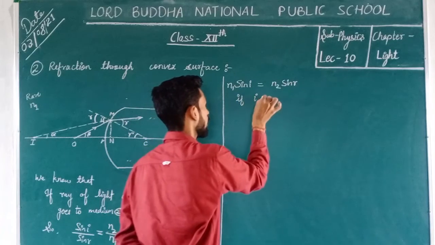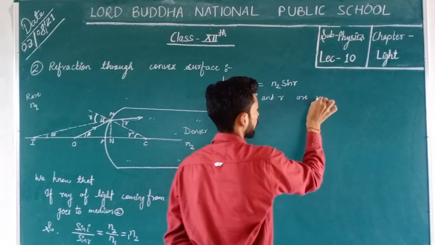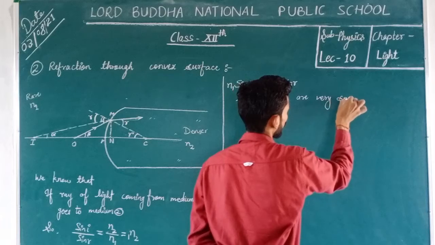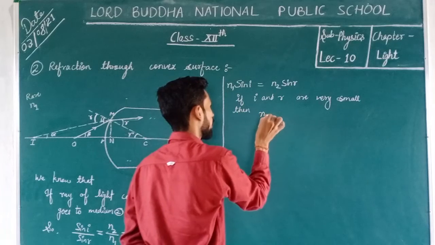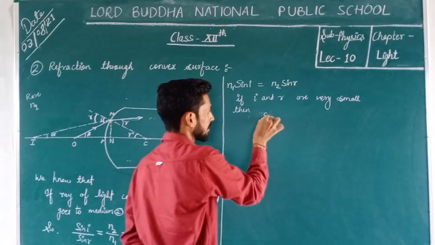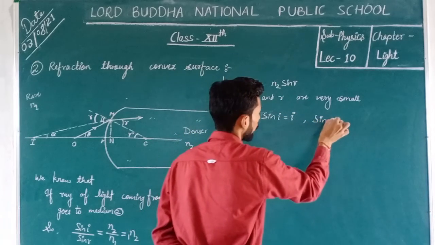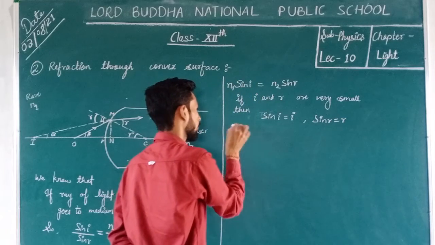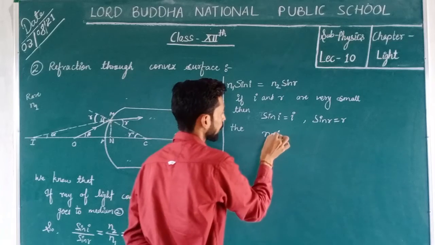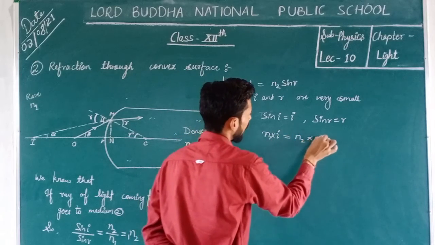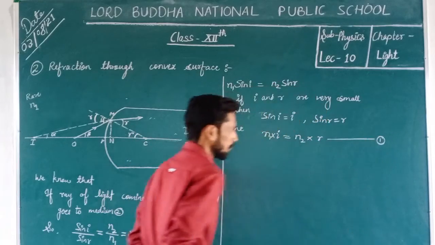If I and R are very small, then you can say sin I equals I and sin R equals R. Then this equation becomes N1 into I equals N2 into R. Okay, and suppose that this is equation number first.